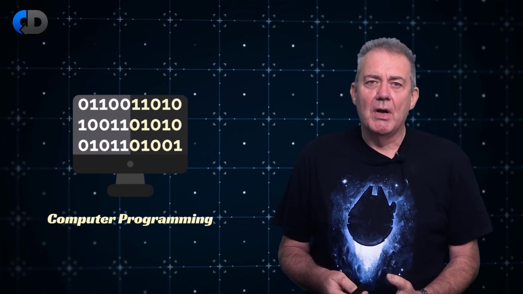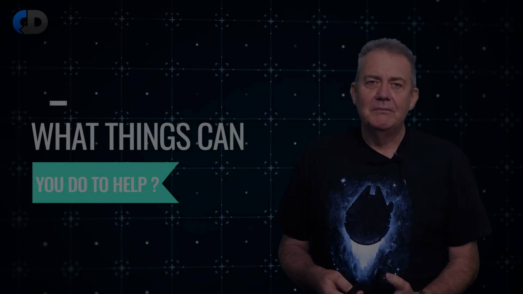Computer programming is hard. It's challenging on lots of different levels. Some of them are obvious, many of them aren't. Some of the complexity is sometimes downright sneaky and hard to see until it bites you. So what things can you do to help?